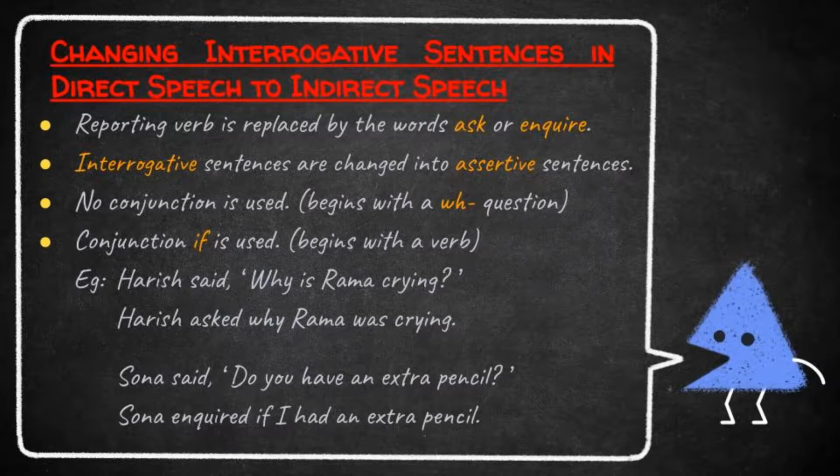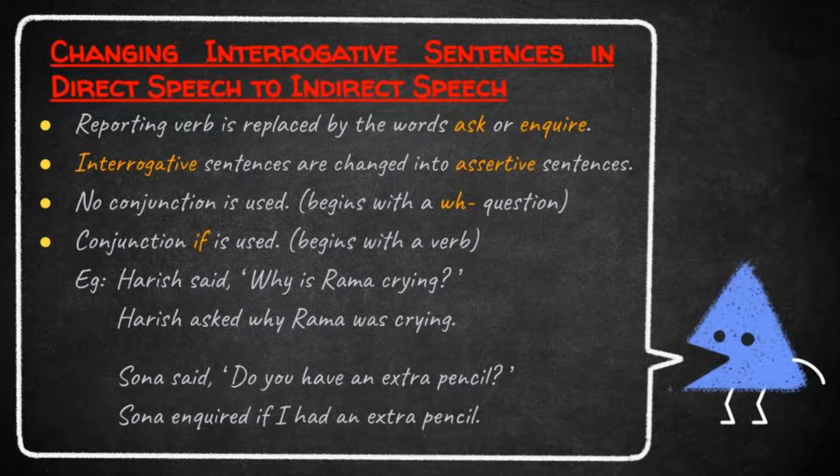That means if the direct speech is an interrogative sentence, we write the indirect speech as an assertive sentence. Okay, students, we learned that two types of questions are there. One is the WH question and the other is the yes or no question.